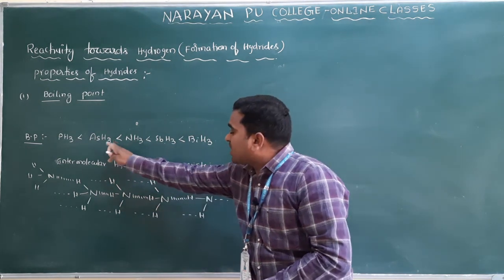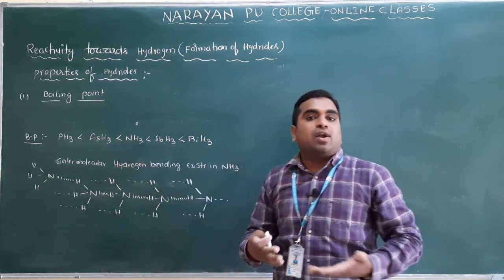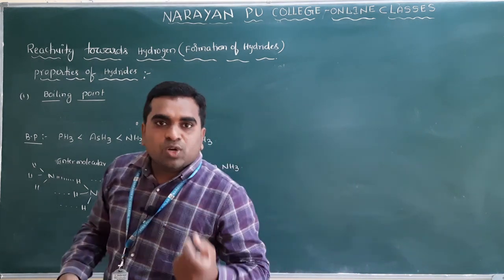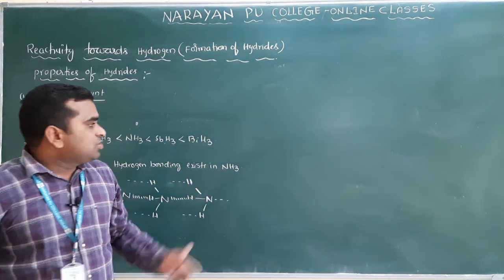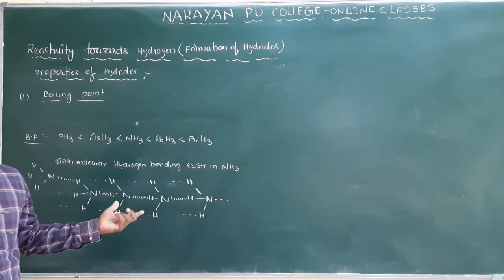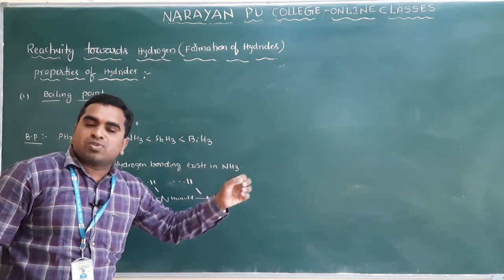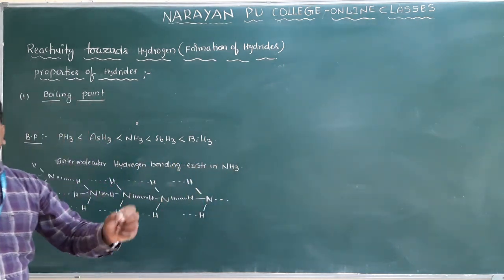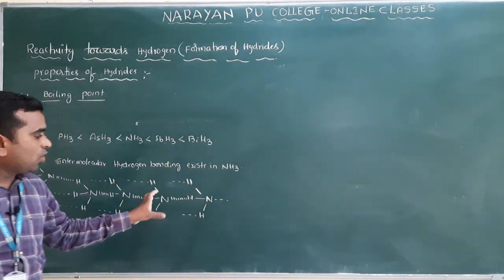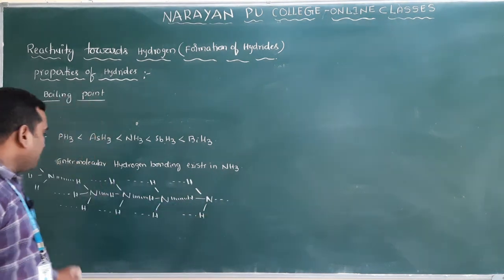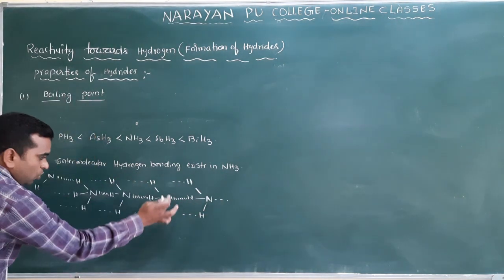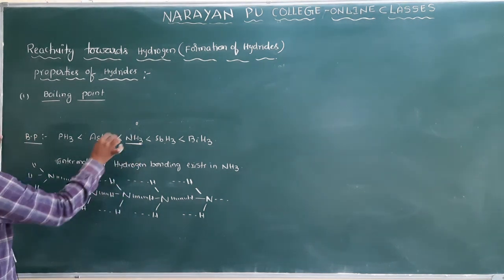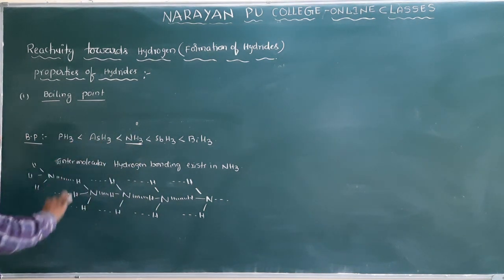Remaining elements cannot form hydrogen bonds among the molecules, because to form hydrogen bonding a highly electronegative element is required. And which is the highly electronegative element here? Nitrogen. So nitrogen can form hydrogen bonds among the molecules. That's why NH3 has a higher boiling point than phosphine and arsine.